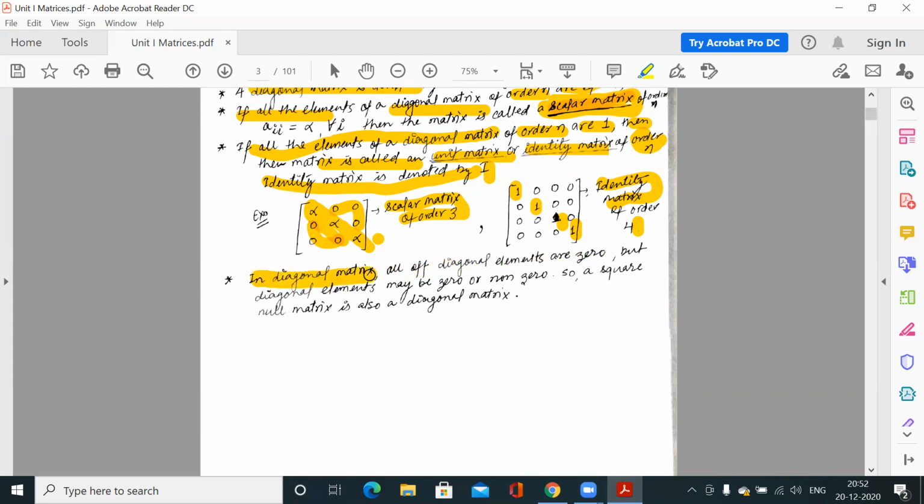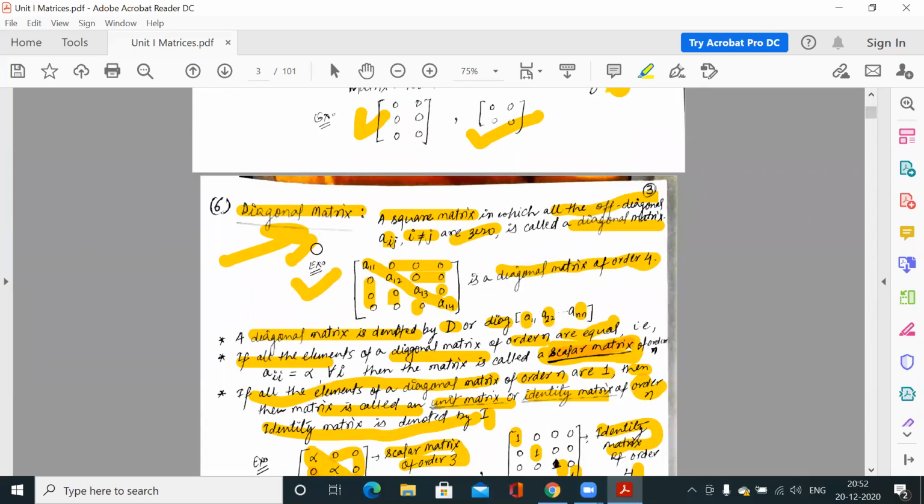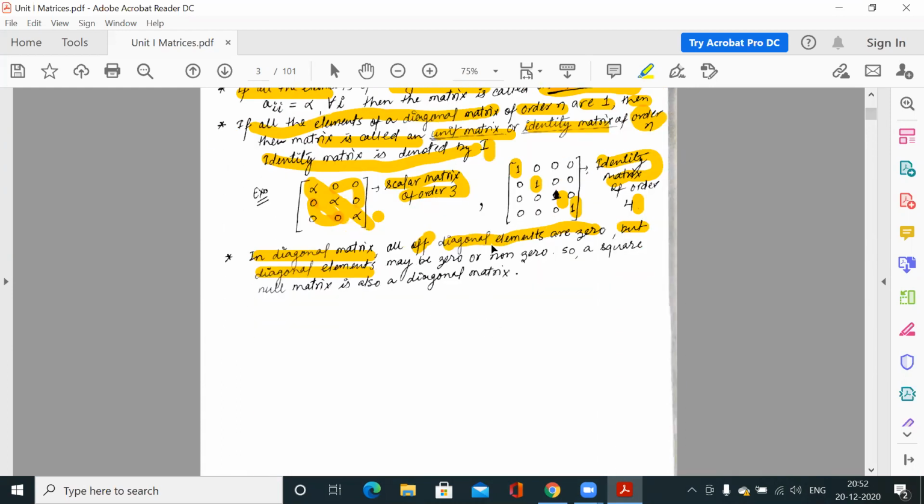In a diagonal matrix, all off-diagonal elements are zero, but we are not saying anything about the diagonal elements. Clear? What is a diagonal matrix? A matrix where off-diagonal elements are zero. The diagonal elements may be any real number or complex number, zero or non-zero.